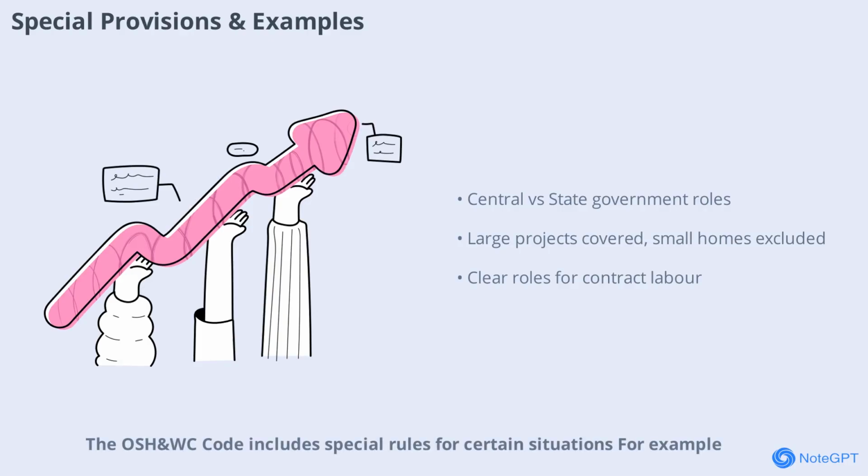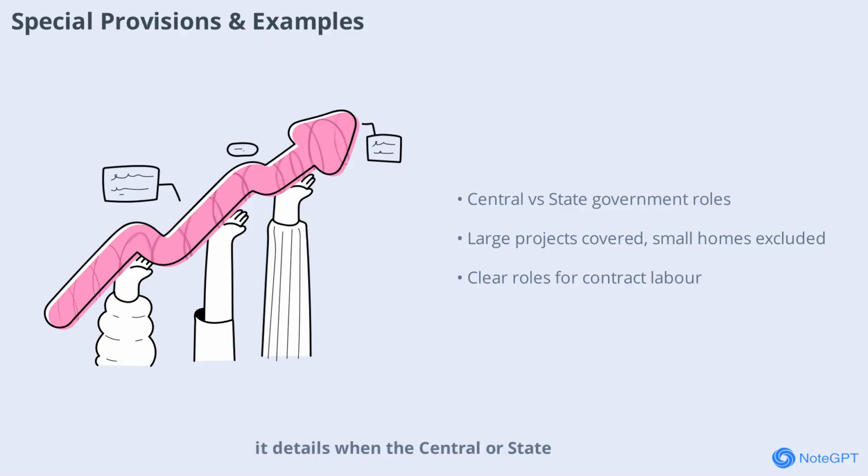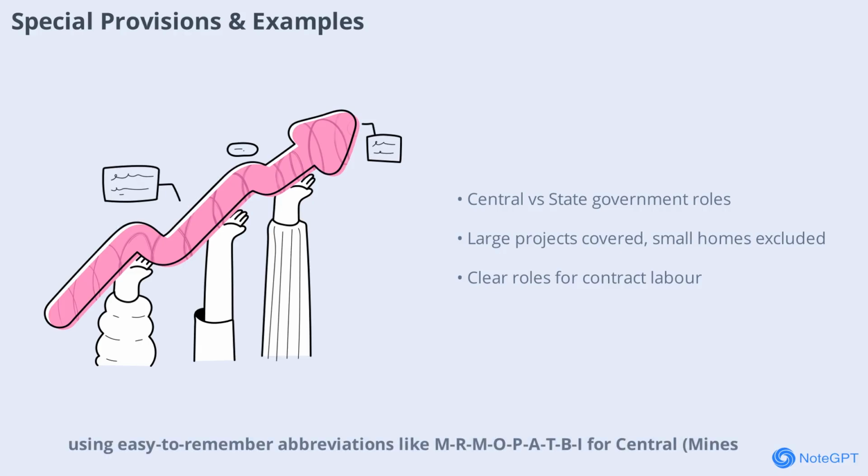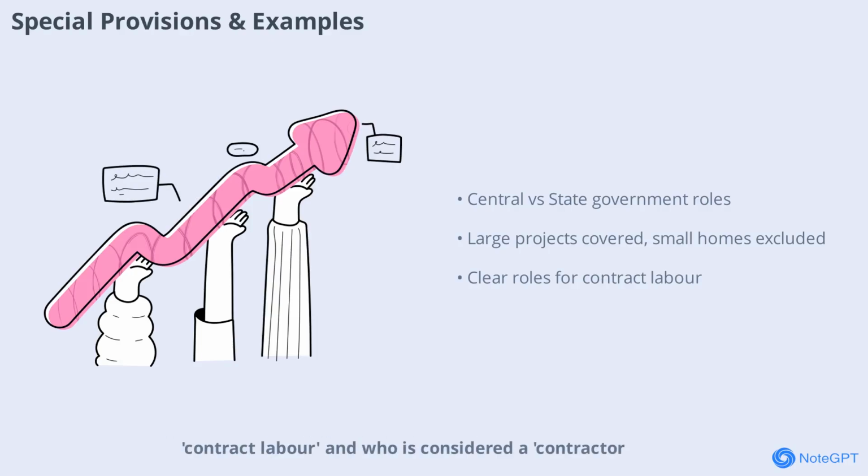The OSH and WC Code includes special rules for certain situations. For example, it details when the central or state government is the appropriate government for enforcement, using easy-to-remember abbreviations like MRMOPATBI for central: mines, railways, metro, oil fields, ports, air, telecom, banking, insurance; and FMPNB for state: factories, motor transport, plantation, newspaper, BD. The code also explains what counts as contract labor and who is considered a contractor.